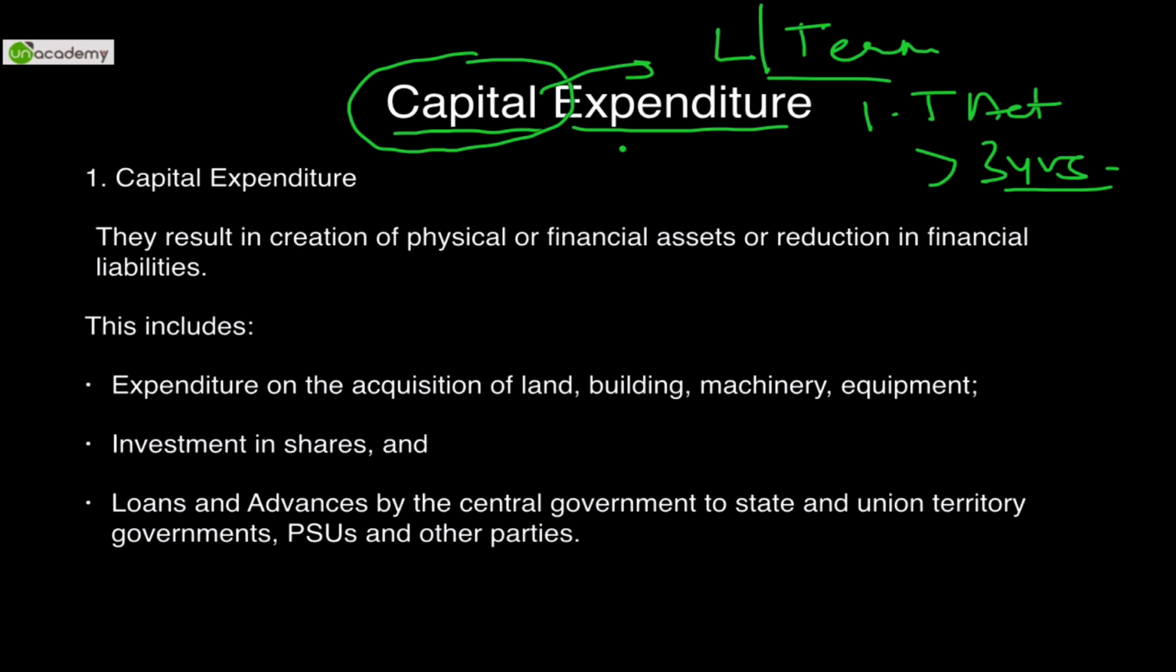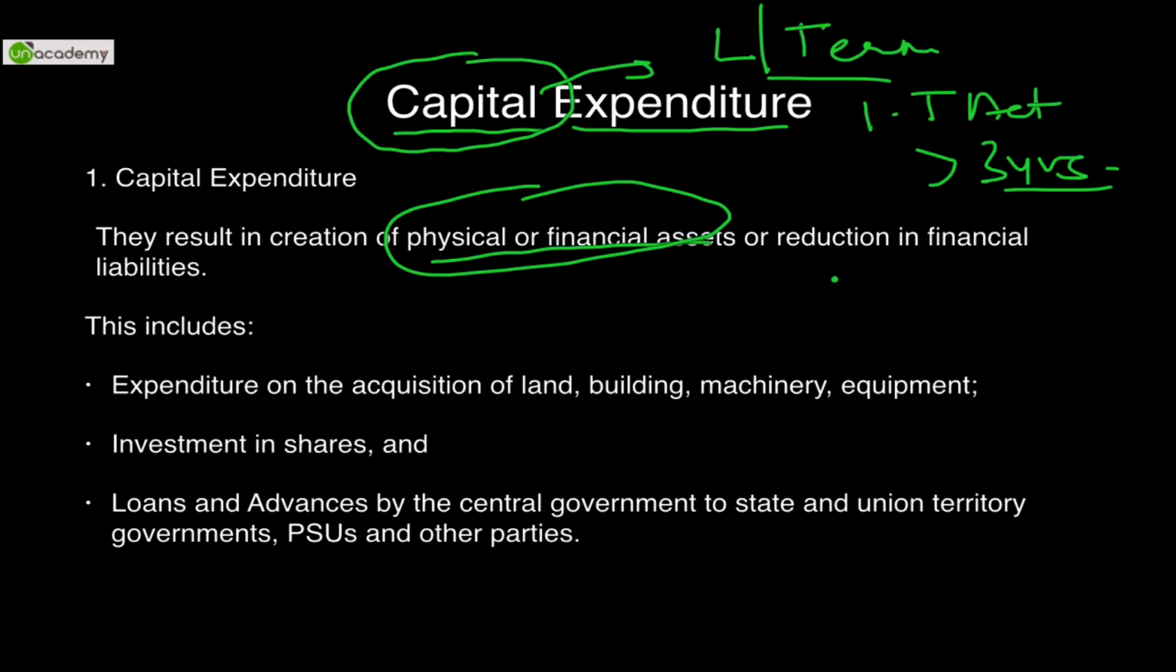So expenditure done on acquisition of land. If I have to build a post office, if I have to build a lab, if I have to build, say, a mission on Mars satellite. All these expenditures are considered capital expenditures because they are long-term assets. They would result in the creation of physical or financial assets in the case of government. So for the government, whatever results in the creation of physical assets is considered a capital expenditure.